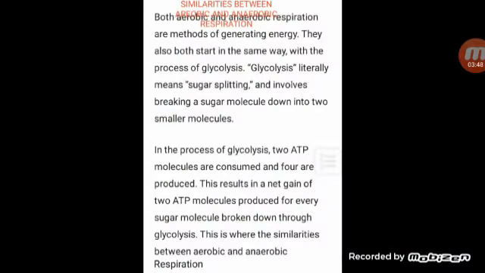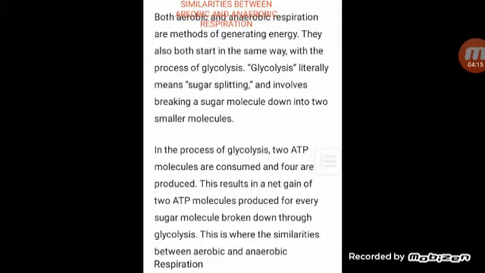Now, let us know about the similarities between aerobic and anaerobic respiration. Both respiration methods produce energy. They also both start in the same way with the process of glycolysis. Glycolysis literally means sugar splitting and involves breaking a sugar molecule down into two smaller molecules.